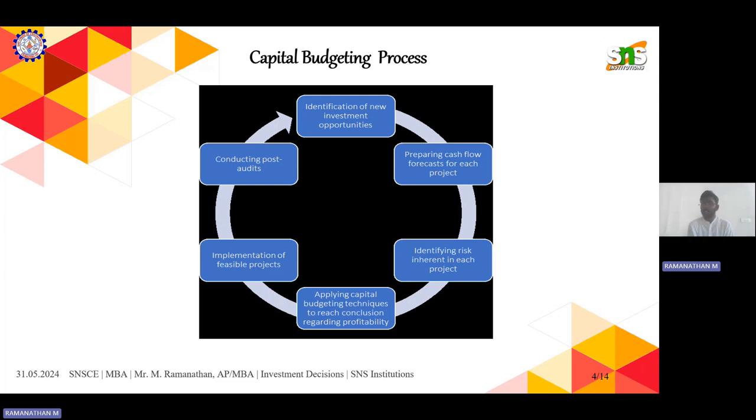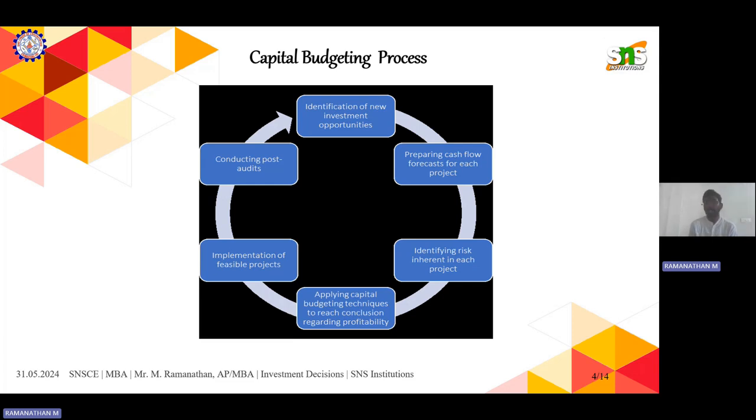With these analyses, we can come to know which project, investment or business gives more profit, irrespective of the risk we identified in the previous step. So once applying the capital budgeting technique, we will know what kind of appreciation, interest, return or income we will get out of it.